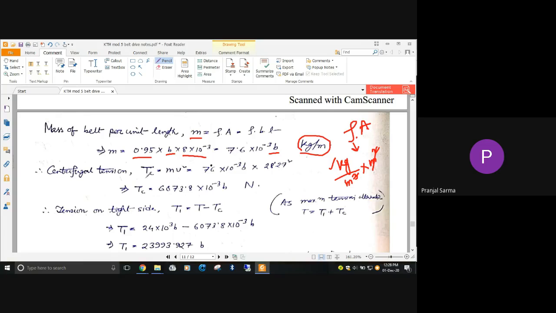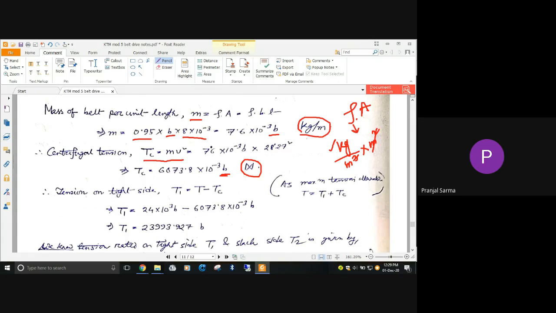As we now have both the m and v values, we can directly use the formula for centrifugal tension. Centrifugal tension Tc, as we already know, is m into v square. Both values we have already found out, so we'll use those values. Tc is a tension, so the unit is Newton. Tension is a type of force only. We have obtained the value 6073.8 into 10 to the minus 3 times b. b will remain as b because it is unknown, no problem.